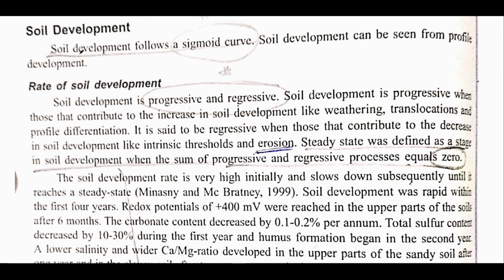The important part is that soil development follows a sigmoid curve. This is very important, and it has been asked in JRF, I don't exactly remember, 2015 or 16 examination. It was asked which graph soil development follows. The options were exponential, sigmoid, and other options like linear. So the answer is sigmoid.